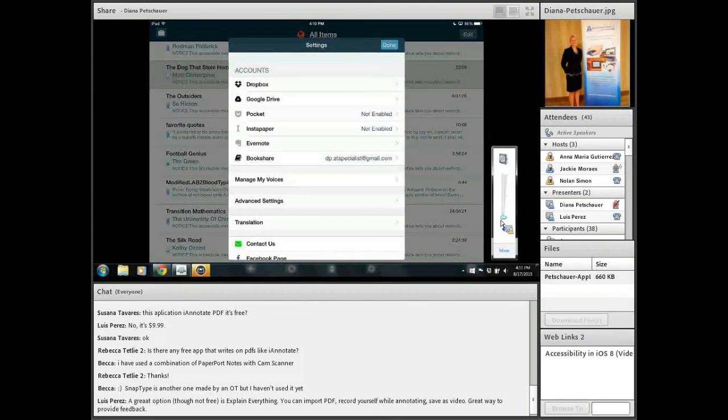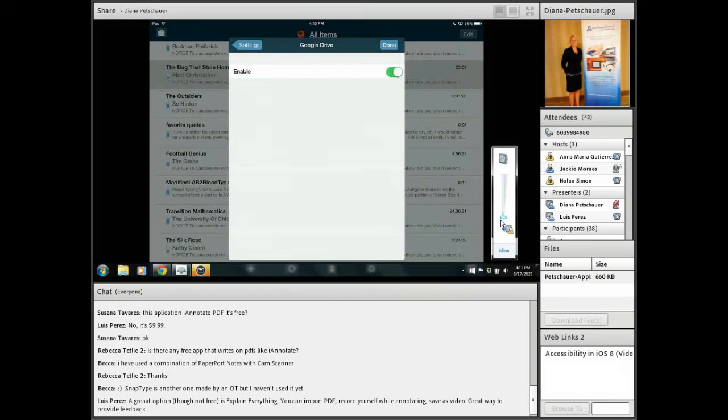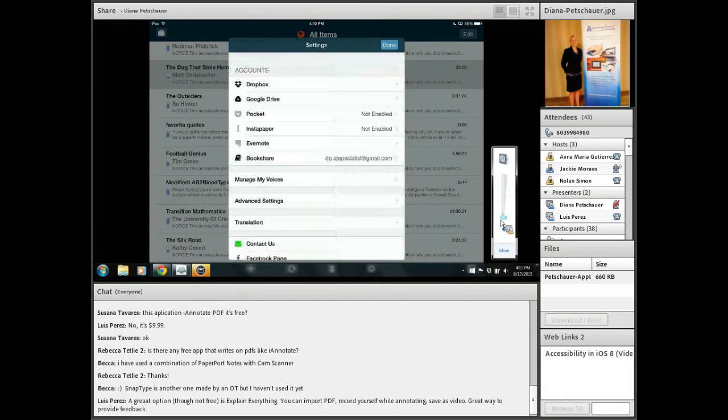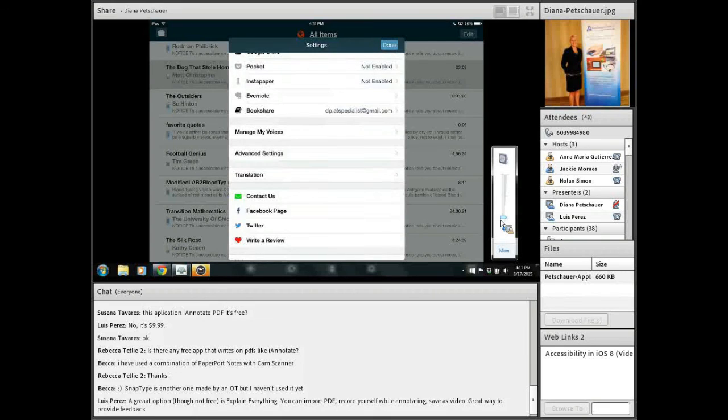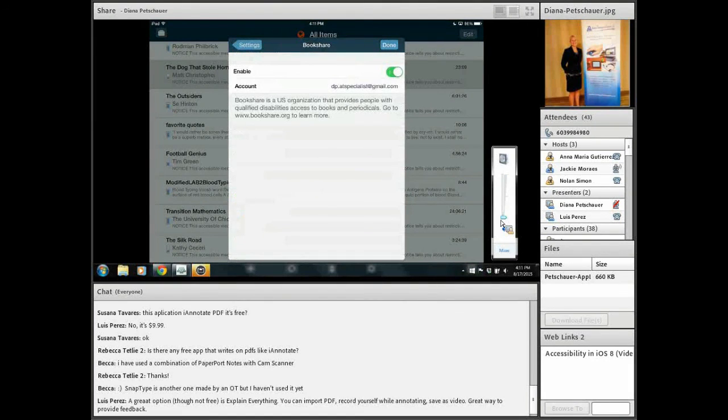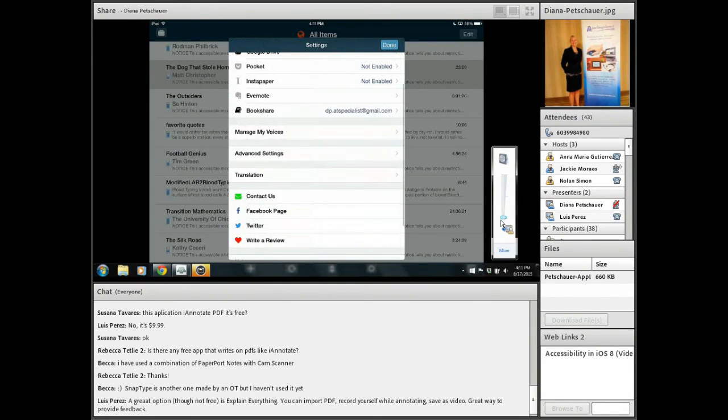And this is how you get into your settings. And you can see here that you can connect to your Google Drive or Dropbox account. You would just tap on it, put in the same email and password that you use for Google Drive on any device, same one. And at the very bottom here, Evernote, if you have Evernote users, you can connect to that. And the last one says Bookshare. So you would put in your email and password for your Bookshare account, and then you're going to be connected to Bookshare and be able to download the books into this particular app.